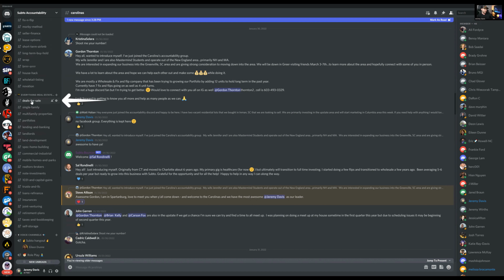Deals for sale. Guys, if you get a deal under contract, you know what? See what Subto has to say about it. Let's see if they're going to be your buyer first before you go out to Facebook or go out to find other cash buyers. Here we got single family, multifamily, portfolios, lending and banking, landlords, land development, spec home building, commercial, industrial, mobile homes and parks, realtors and brokers, note investments, 1031, capital gains, trust LLCs, loans, refinance, insurances, joint venturing, retirement plans, taxes and bookkeeping, and self-storage. I think I figured out everything that exists. If you guys want to talk about subterranean bomb shelters or tree houses, that's on you. But guys, again, I think I've got it all figured out.